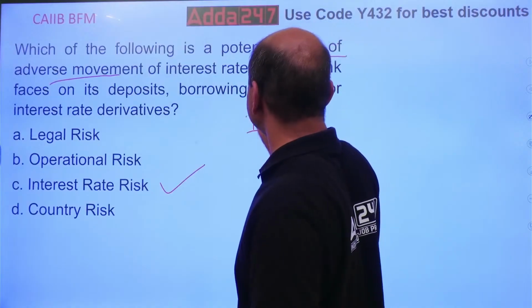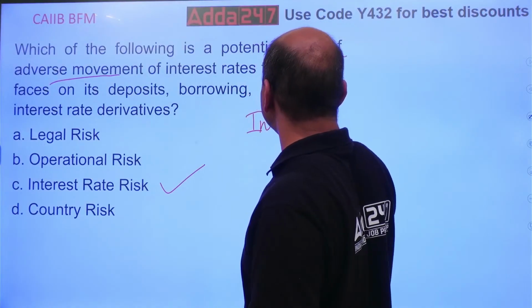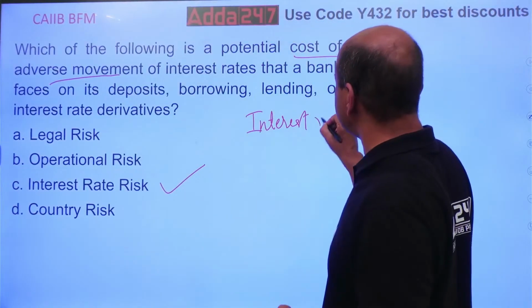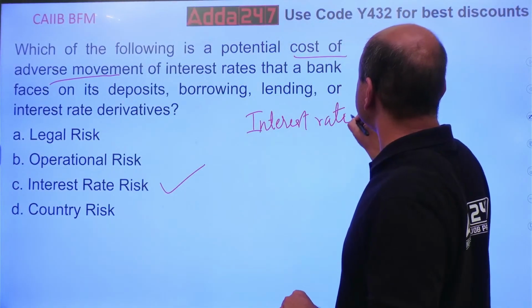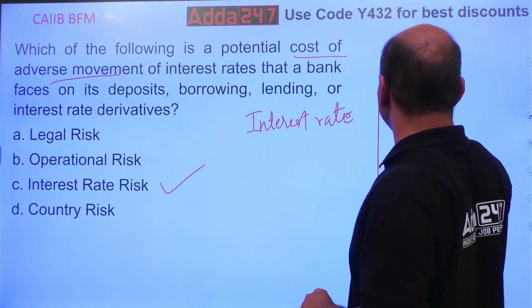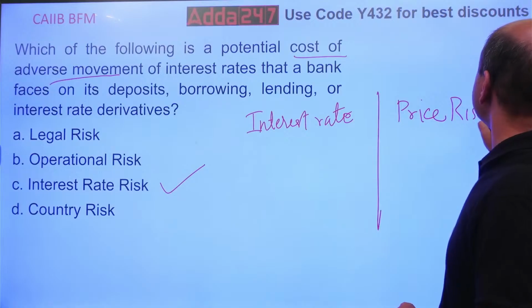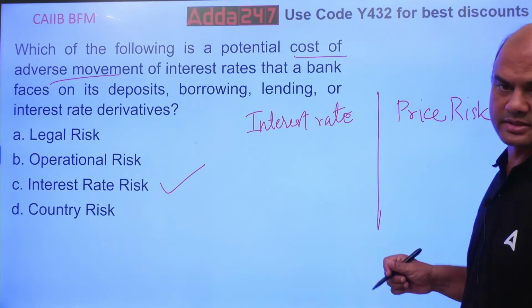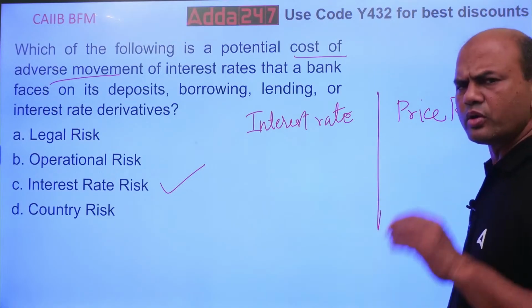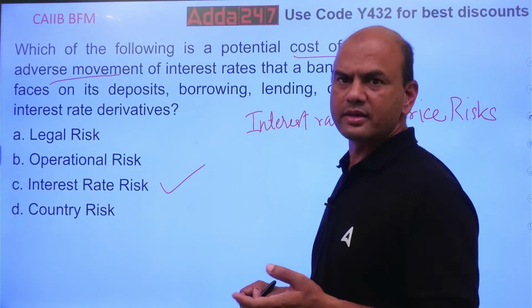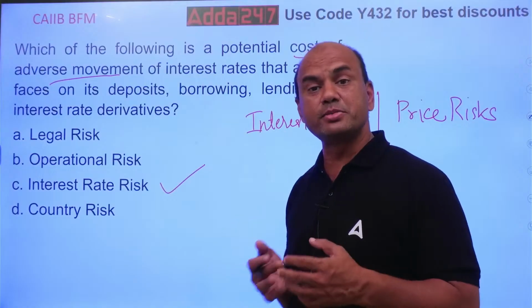See here, interest rate risk means interest rate. Look at this. Very important. See here, these two risks are always related. Which is this? Interest rate risk, and second is price risk. These two risks are always related to each other. Price risk and interest rate risk. Always related. Why? Because it's like this. What is the interest rate? Interest rate means any benchmark rate.